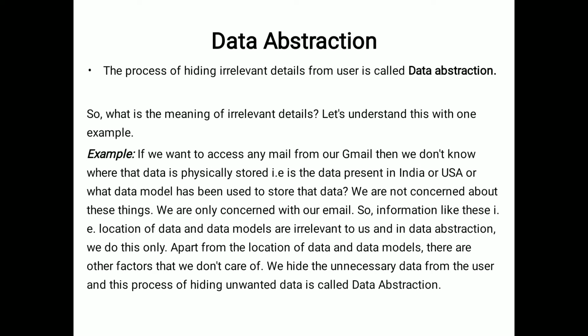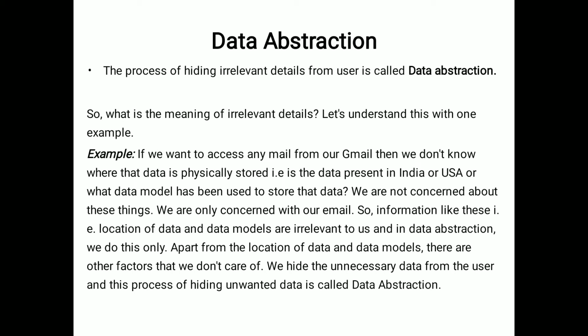We are only concerned with our email session. So information like the location of data and data models is irrelevant to us. Data abstraction is similar to this. Apart from the location of the data and the data models, there are other factors that we don't care about. So we hide the unnecessary data from the user.